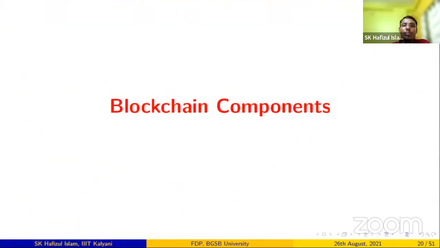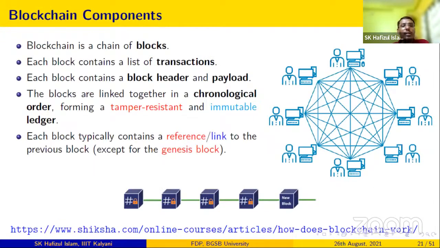Now we'll discuss the blockchain components. Blockchain is a chain of blocks, right? Each block contains a set of transactions. Each block contains a block header and the payload part, right? And each block is linked together. It is not like they are independent. And a copy of the entire chain must be available to all the nodes, right?